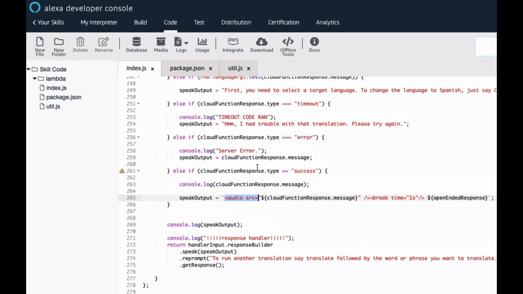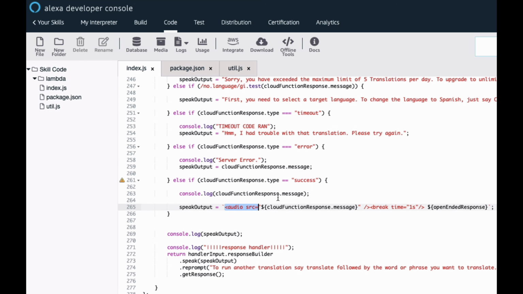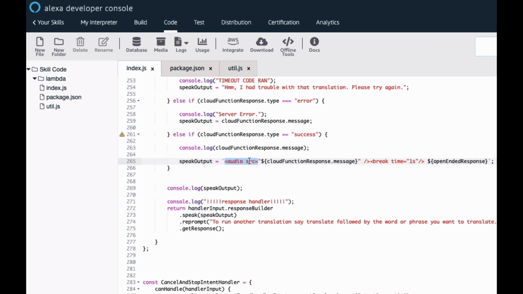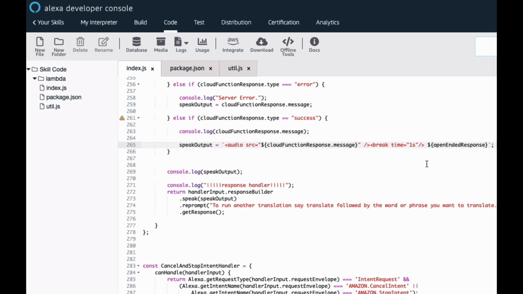So see what we're doing here? When we get the response back, which is the URI, we stuff it into an audio tag. And then we say, Alexa, speak that output, and she'll play the audio, the MP3, and then we wait a second, and then we also follow up with a response like, would you like to run another translation? And that's how it all works.